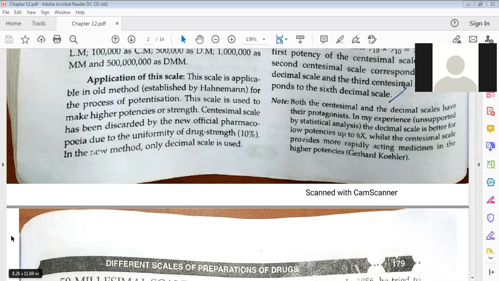Okay. Next, we can write 1 by 10 is equal to 1x. So 1C is equal to 1x into 1x, we can write 2x is equal to 1C. 1x into 1x, I am telling.